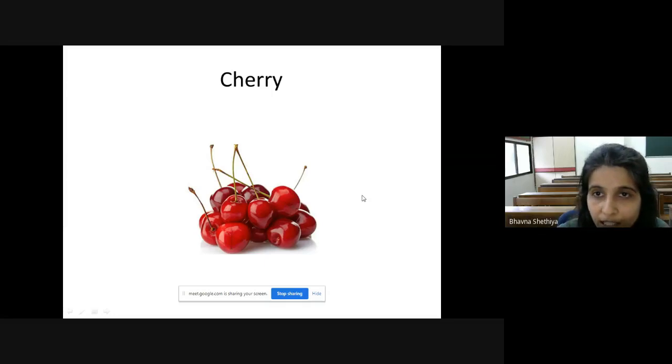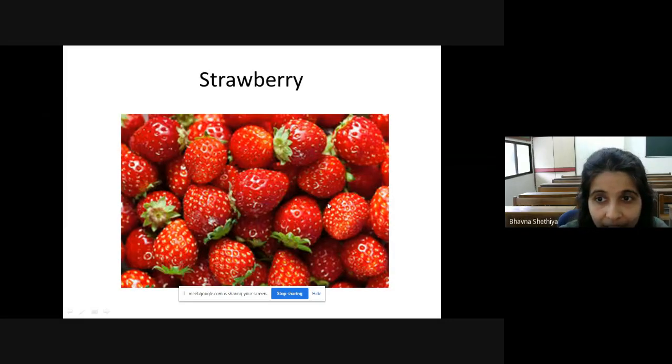Now, next is strawberry. Yes, it's a seasonal fruit. And children, tell me how many seeds it has. One, few, or many? One. No, children, it has many seeds. Yes, can you see yellow dots on the strawberry? What are these? These are the tiny, small seeds of the strawberry.